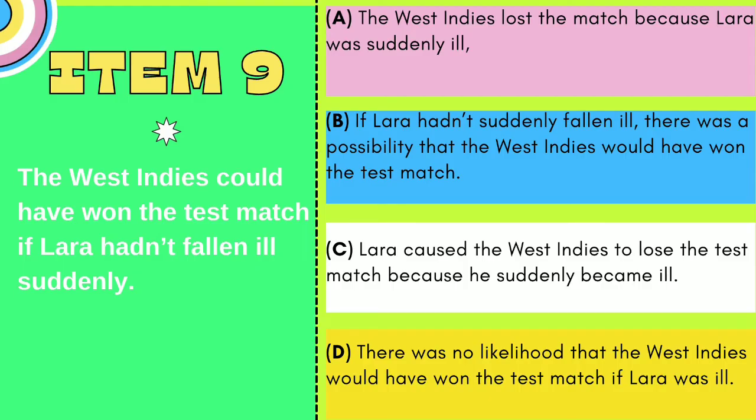For option C, the original sentence did not say that Laura caused the West Indies to lose the match. Option D is totally different from the original sentence. So our answer is B. If Laura hadn't suddenly fallen ill, there was a possibility that the West Indies would have won the test match.